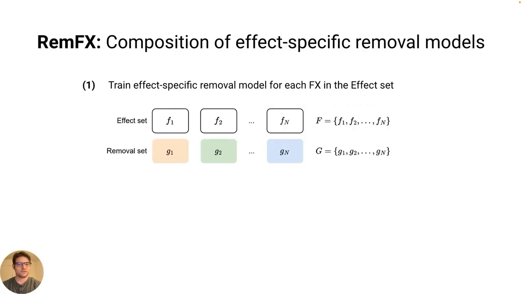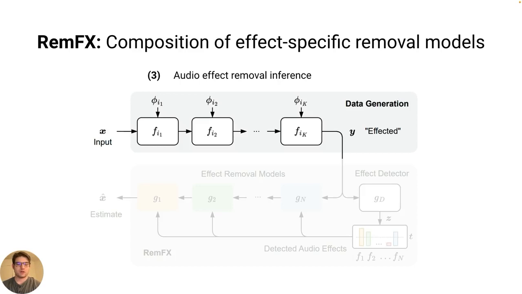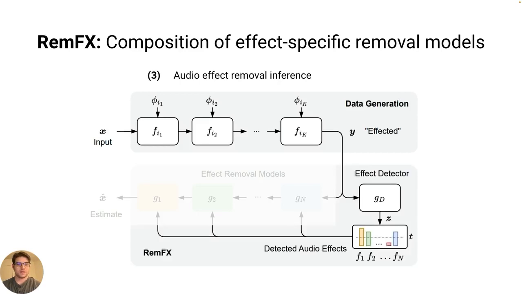We thus propose a different compositional approach which we call RemFX. First, we simply train an effect-specific removal model that is optimized to remove a single effect. Next, we train an audio effect detection model that can determine which effects are present. At inference time, we first use the detector to determine which effects are present, then select the relevant effect-specific removal models to apply sequentially to produce the estimate.